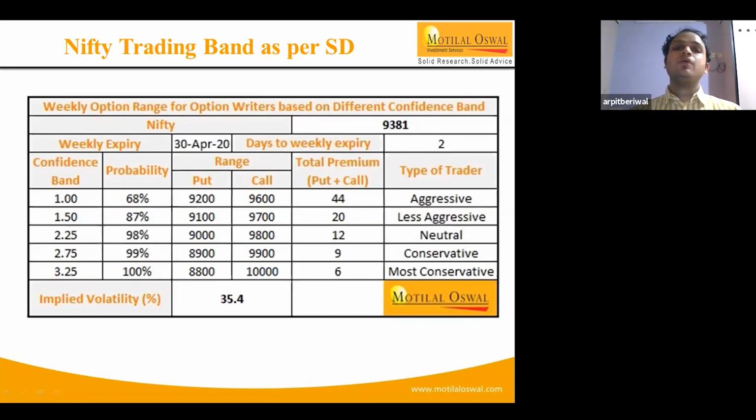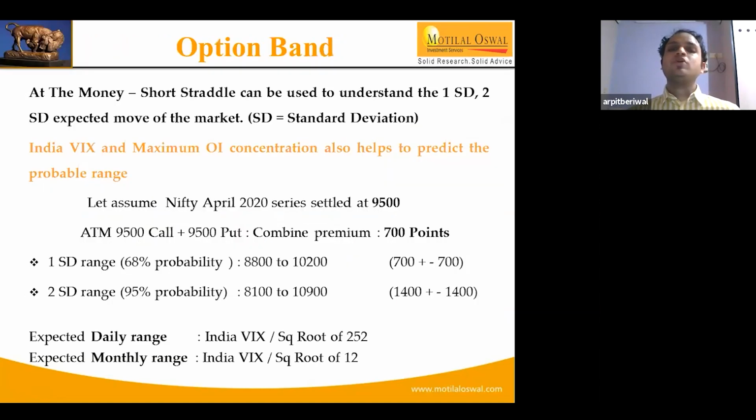So the probability we have calculated, as we already discussed, looking at the slide: suppose Nifty is trading at 9,500, and the call premium for the 9,500 strike is 350 points. Likewise, the 9,500 put premium is 350 points. If we add up 350 and 350, that is 700 points in total.